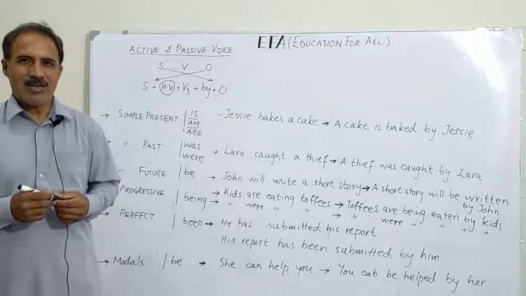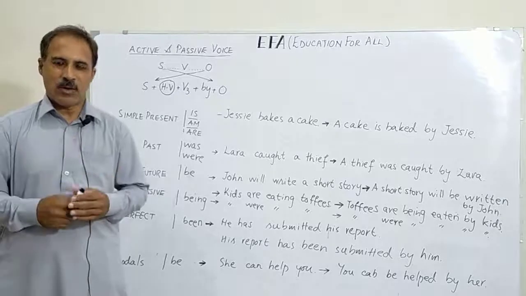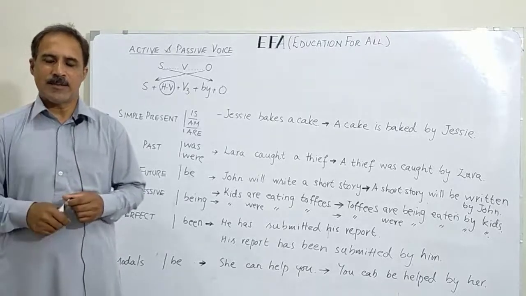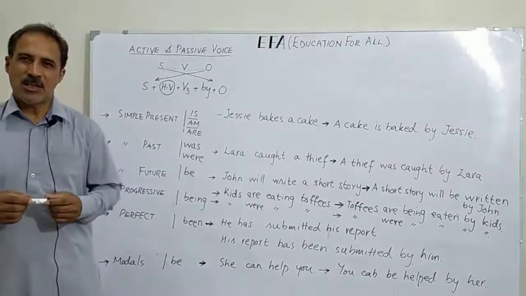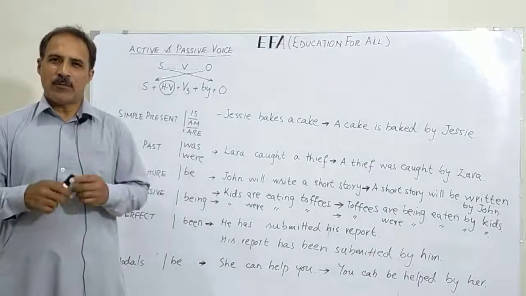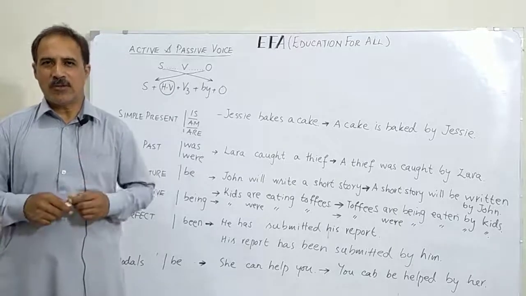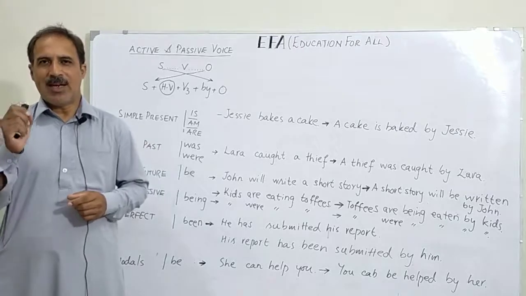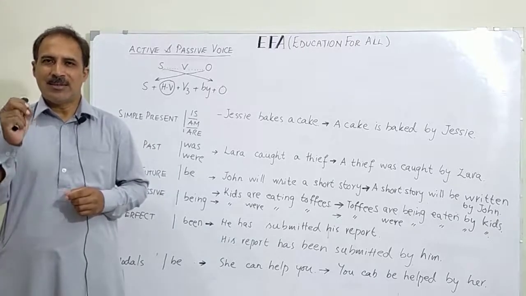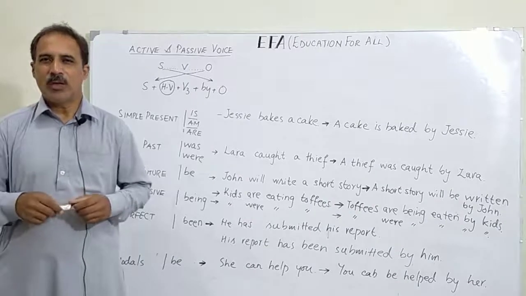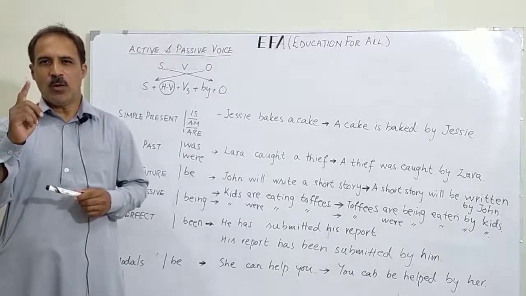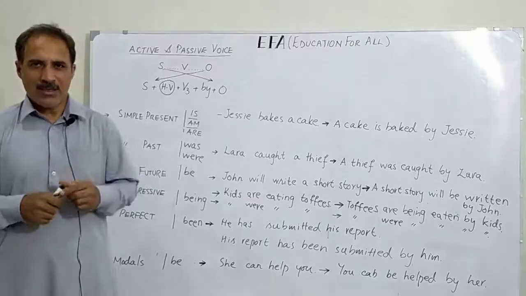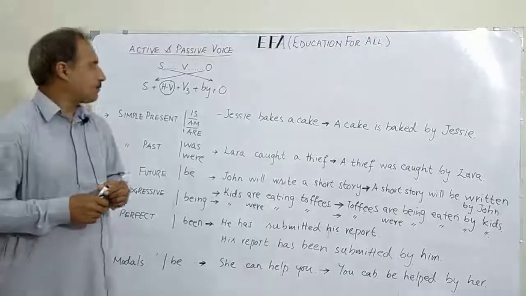Now, when we change a sentence from active to passive voice, from students' perspective, you need to understand few basic things. You will often see teachers telling you 12 rules of active and passive voice, 6 rules of active and passive voice, 10 tricks of active and passive voice. But I think we should not just stick to those bookish rules. There is only one rule to change a sentence from active to passive voice. What is that rule? Let's get back to that.